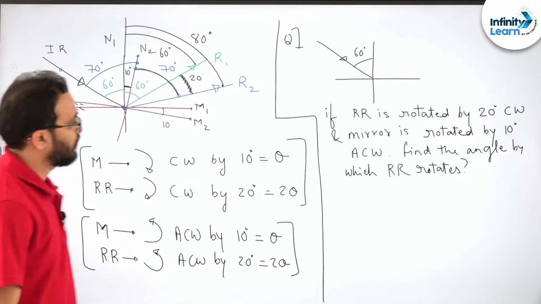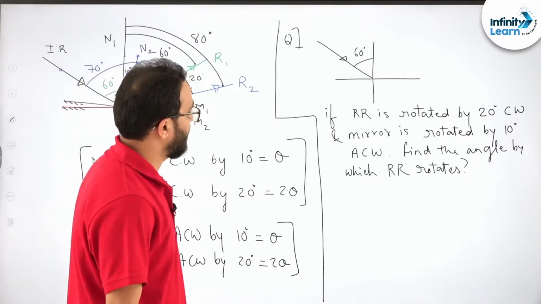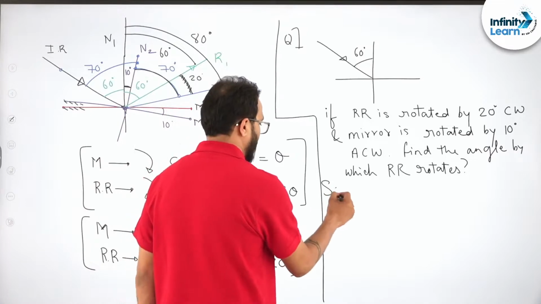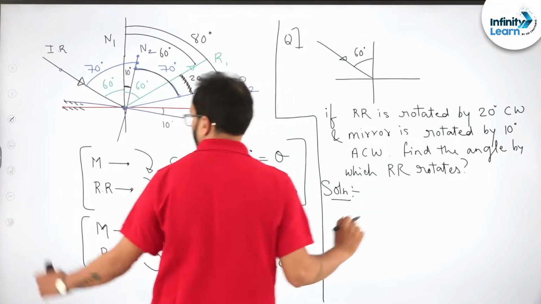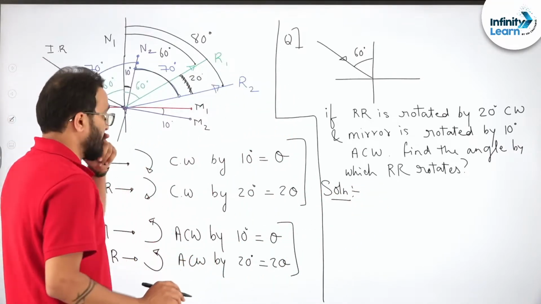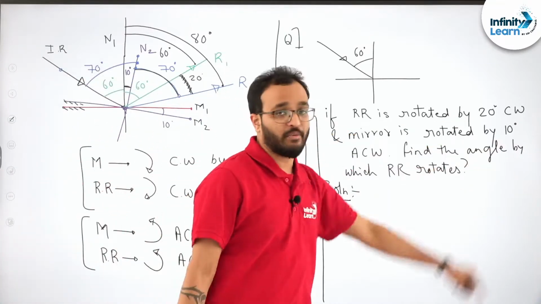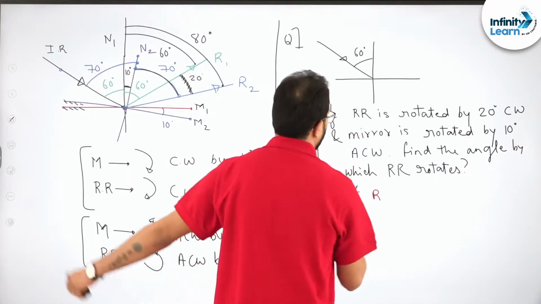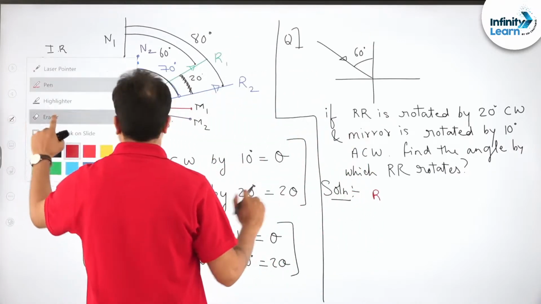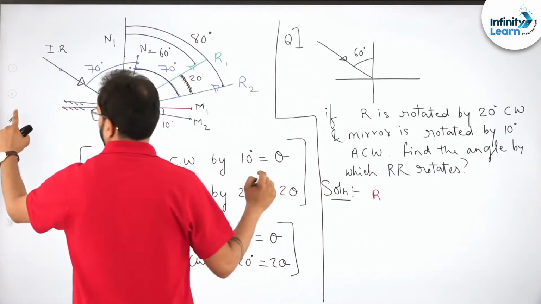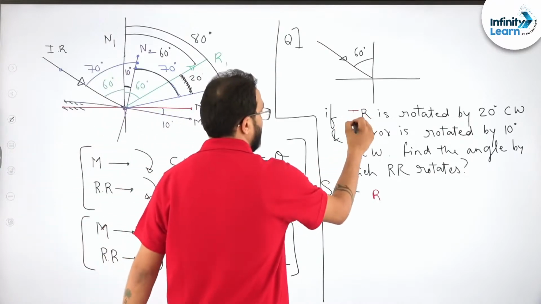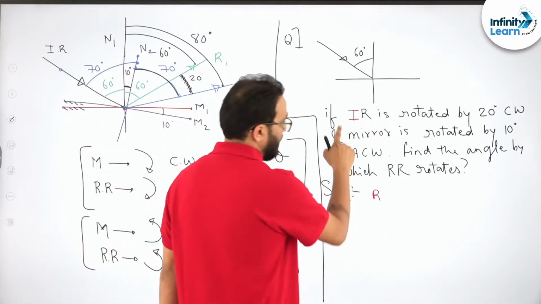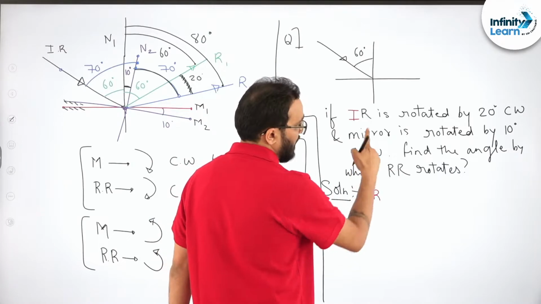So what will you do? You will say, sir, it's pretty easy. Solution, very simple. First of all, the reflected ray is rotated by 20 degrees clockwise. Sorry, not the reflected ray. Oh sorry, I have written it wrong. It is the incident ray. Now the incident ray is rotated by 20 degrees clockwise.